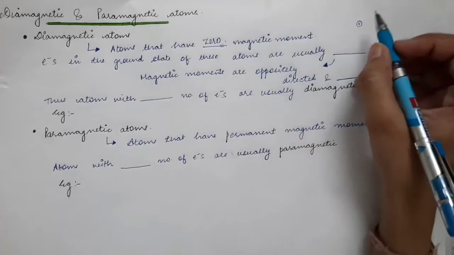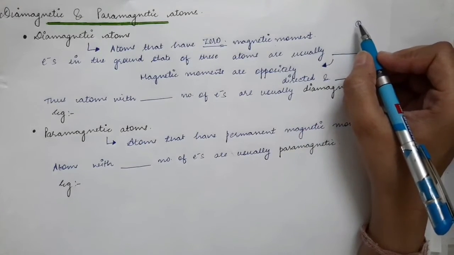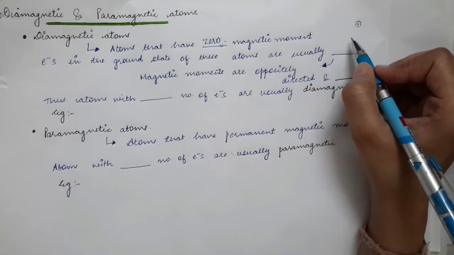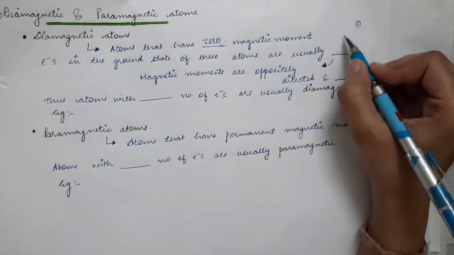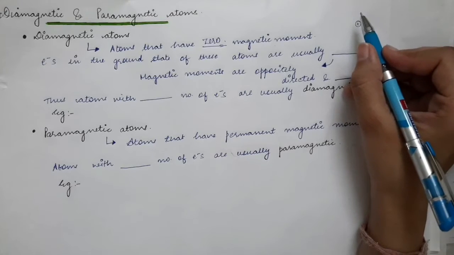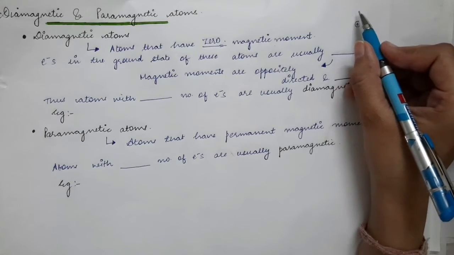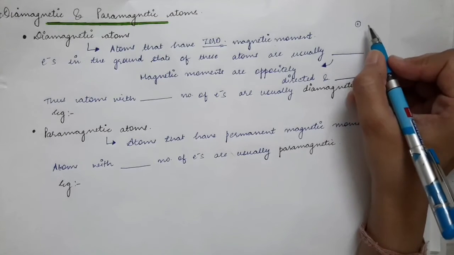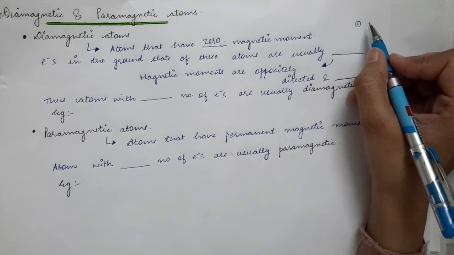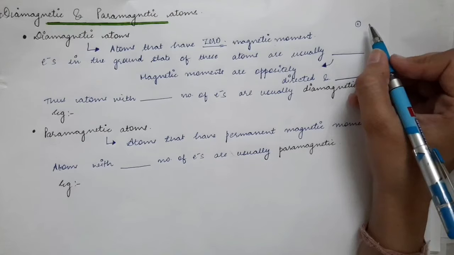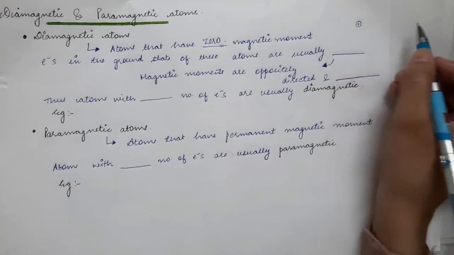In the previous lecture, we said that an atom consists of a positively charged nucleus, and a certain number of electrons revolving around that nucleus. Due to the revolution of these electrons orbiting around the nucleus, they act as a current loop. So the orbits in which the electrons are revolving act as circular loops, and hence the atom acts as a magnetic dipole. This we have studied in the previous lecture.